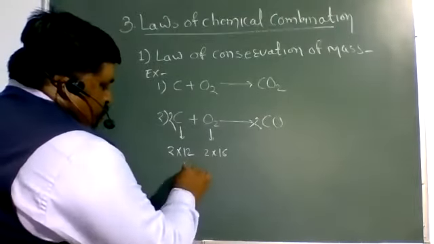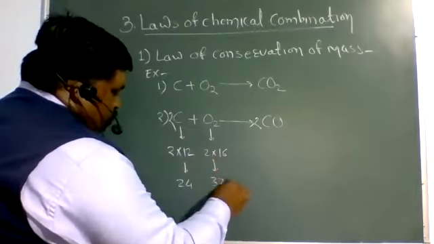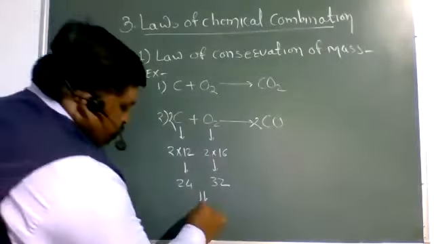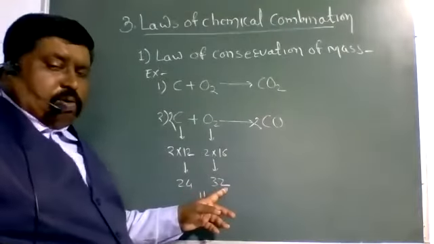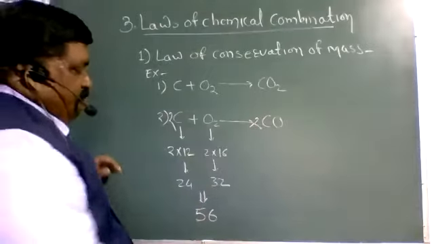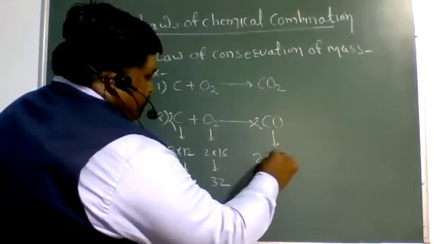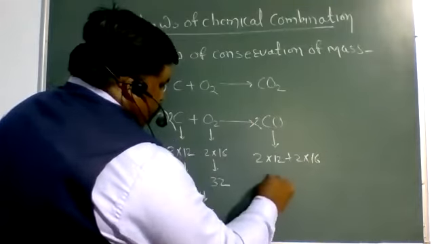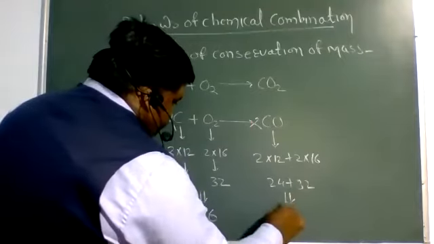The total mass of carbon is 24 plus oxygen 32, so the total is 56 here. Then from the product side, 2 into 12, 2 carbons, that is 24, plus 32, which is equal to 56.